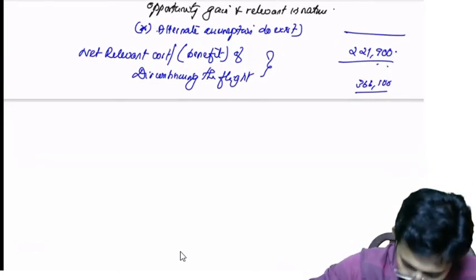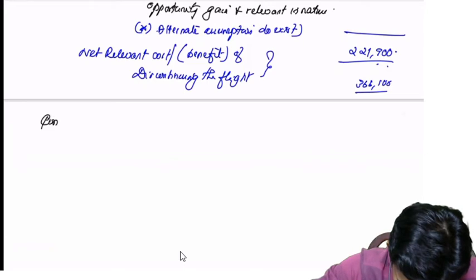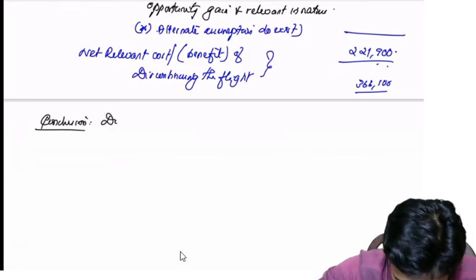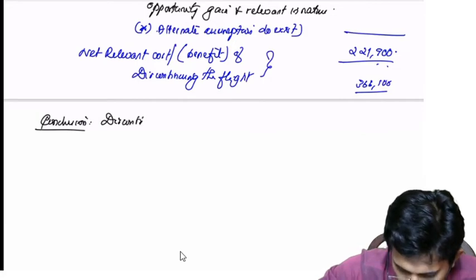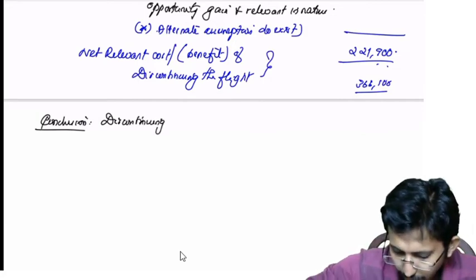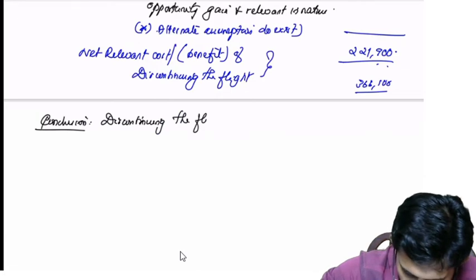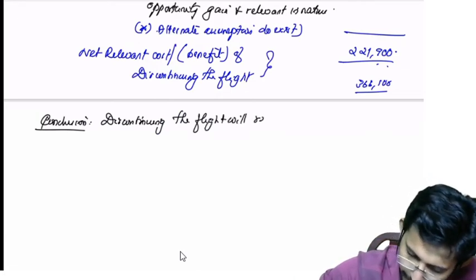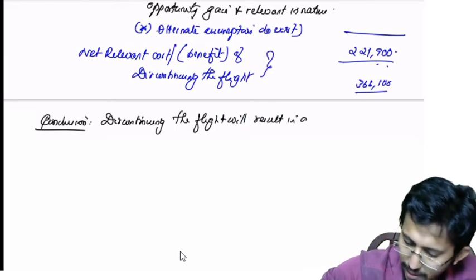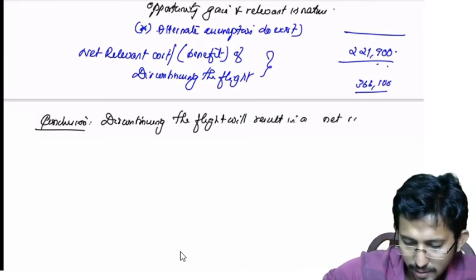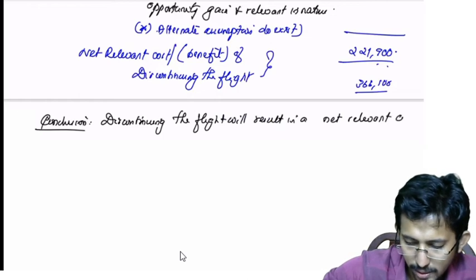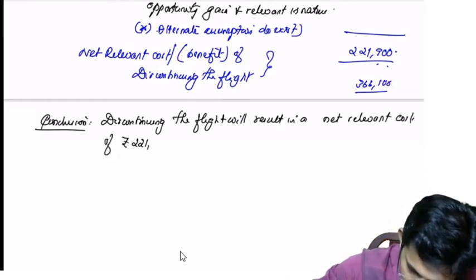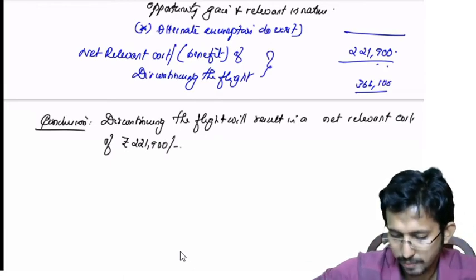You can write: discontinuing the flight will result in a net relevant cost of rupees 2,21,900.